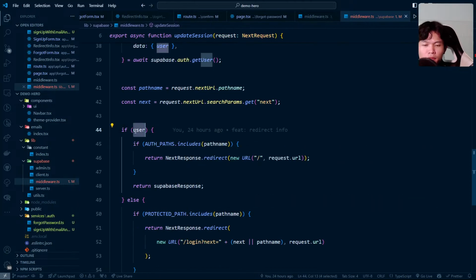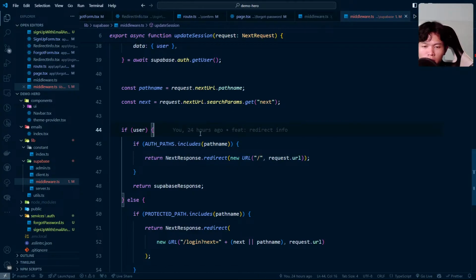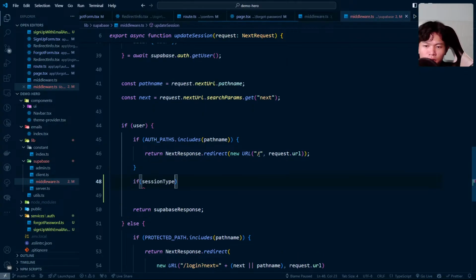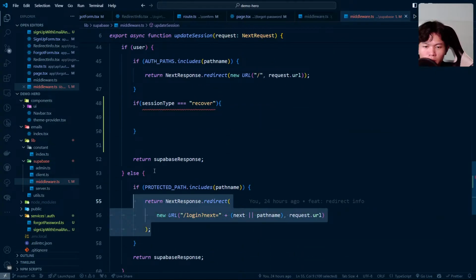Right here, we're going to have the user. If there's a user and the session type is equal to recover, we're going to redirect them.